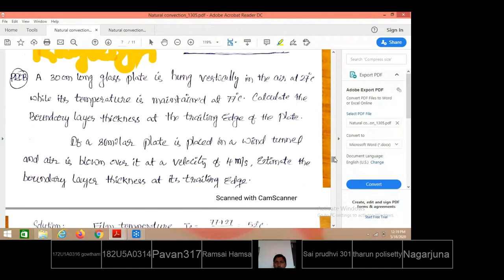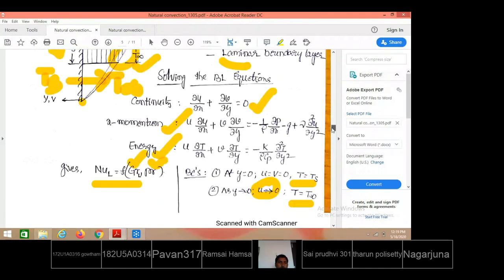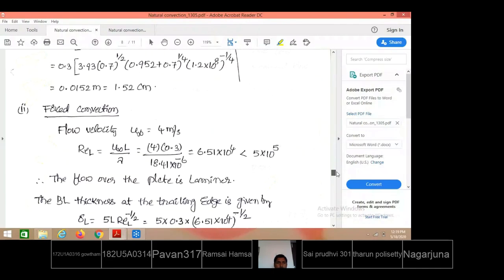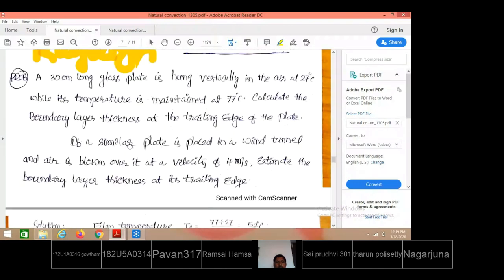That means the bottom of the plate we call the leading edge, and the top of the plate we call the trailing edge. Leading edge is the bottom of the plate, trailing edge is the leaving side of the plate. They are asking you to calculate the boundary layer thickness at the trailing edge. At the trailing edge, what is the boundary layer thickness?